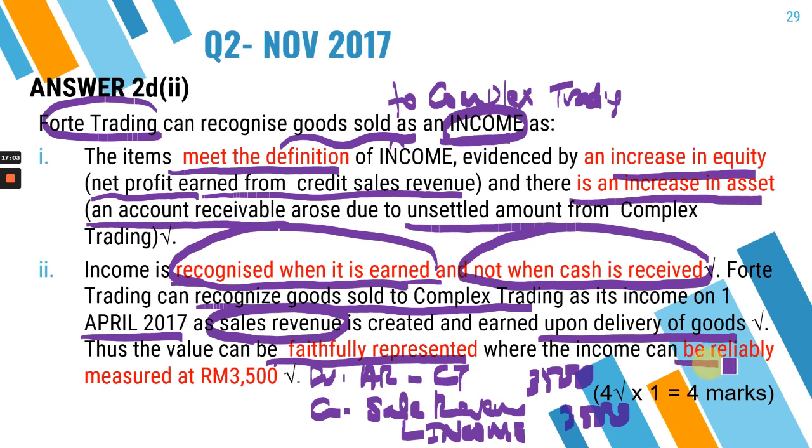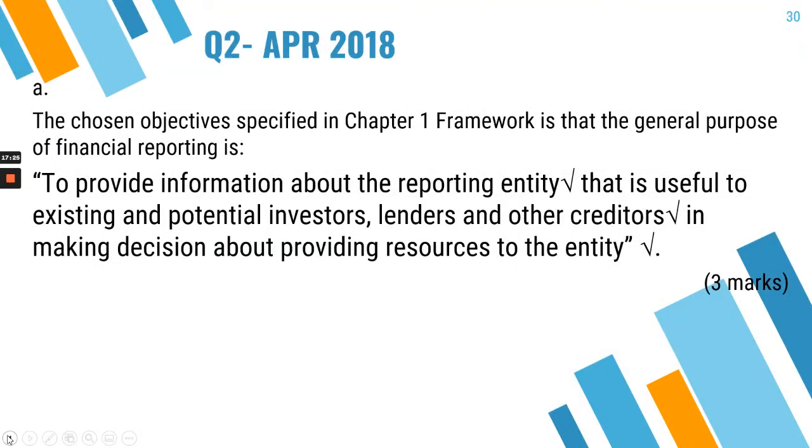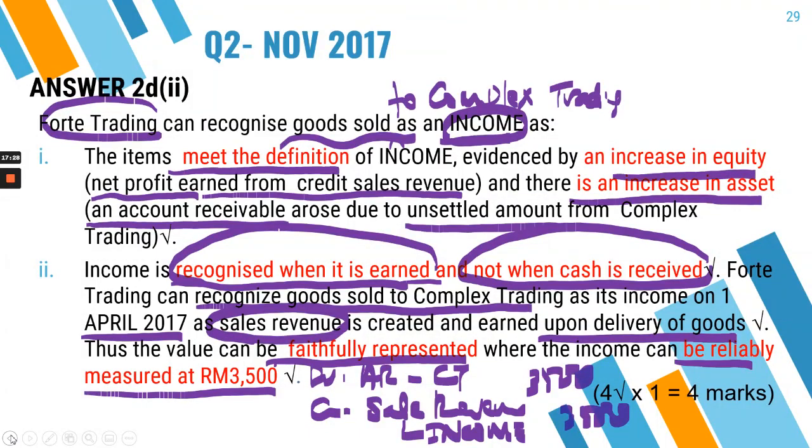The income can be reliably measured at 3,500. Therefore income can be recognized when it meets the definition, and when it meets the definition, you recognize it as it is being earned. Or when you talk about the performance obligation being satisfied. The performance obligation is satisfied when the goods are delivered. Those goods that were ordered by Complex Trading are delivered and the terms and conditions are met. So therefore you can recognize the income.